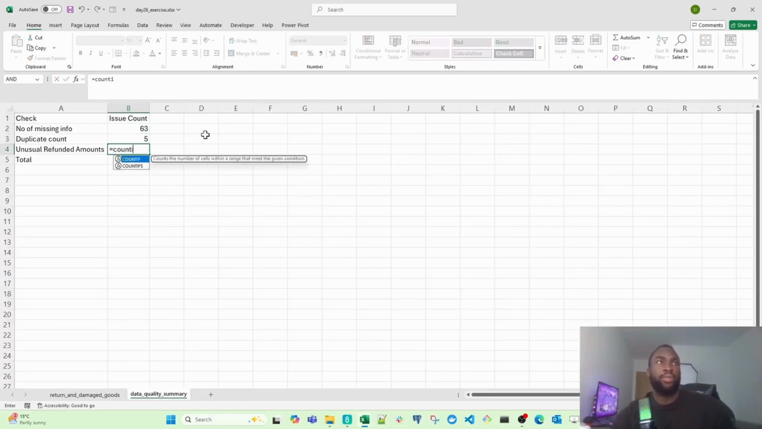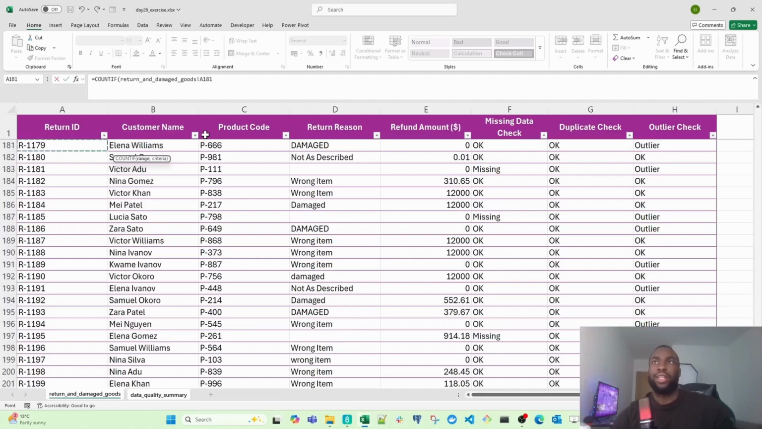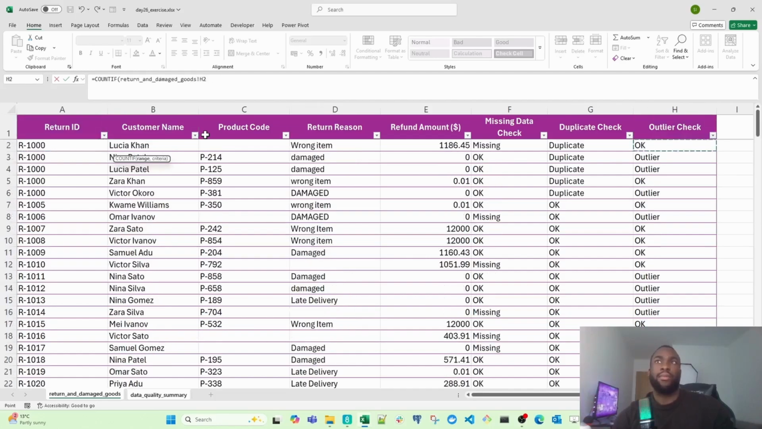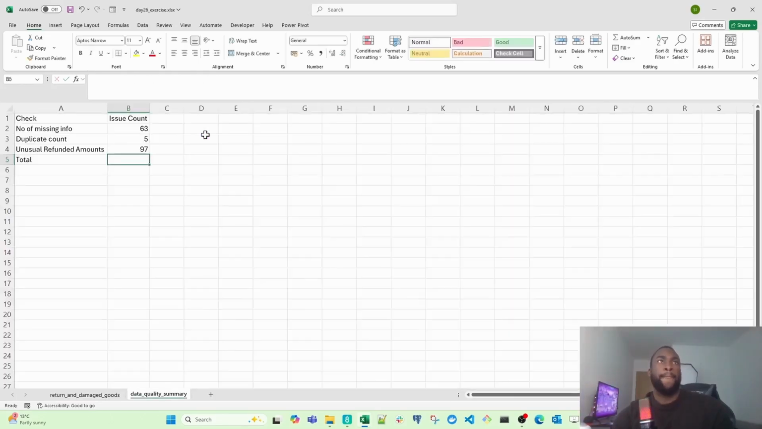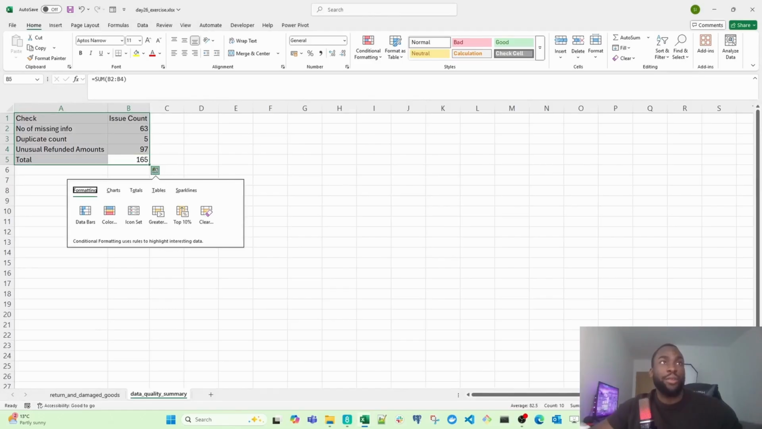The final one is going to be the unusual refunded amounts. So let's select the ranges from there. Now I'm going to type in outlier. And there we go. And then the total, I'm just going to hit Alt and equals, hit enter, and there we have it. So now I've created a simple table that's able to summarize all of the data issues we found in our data set.